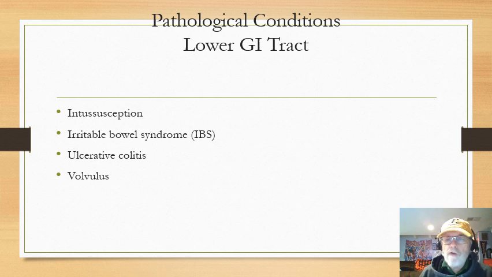Volvulus. Volvulus is basically where the intestine twists on itself. The small intestine hangs from the back wall of the abdomen by a flap of peritoneum called the mesentery. The reason we have that is because I can't have loops of bowel going free all over the place, because how do I get the blood supply to them? I have to get blood supply to them.